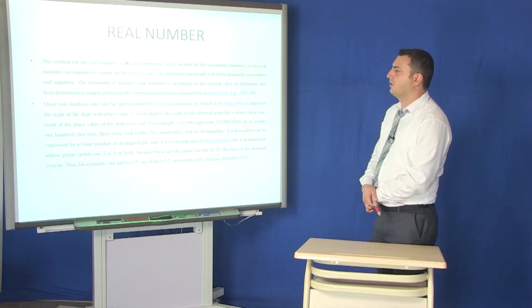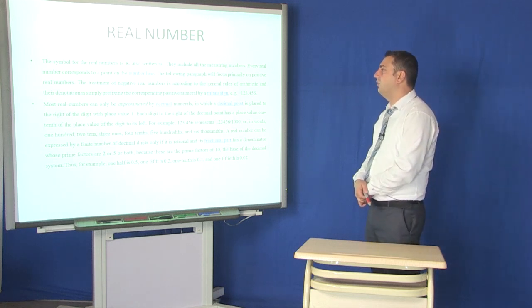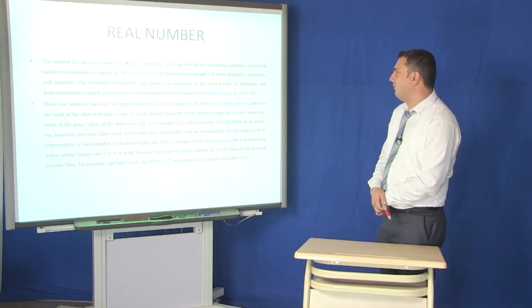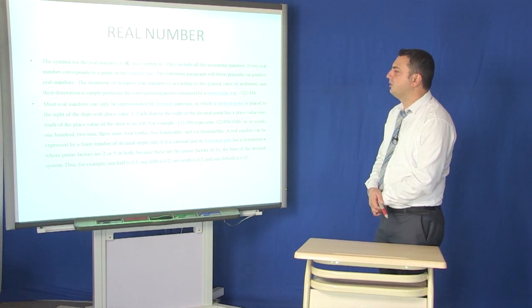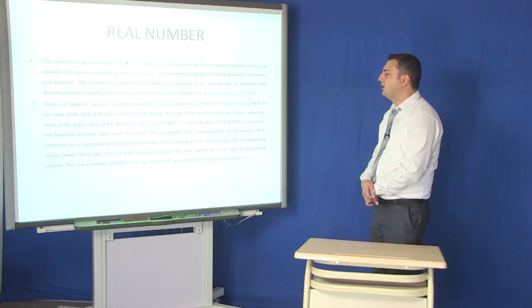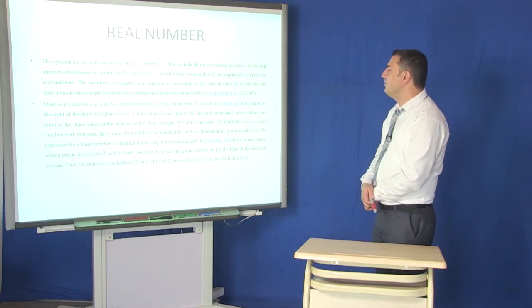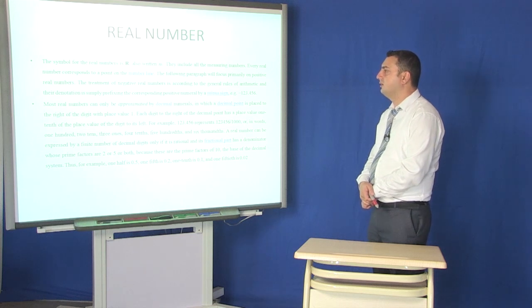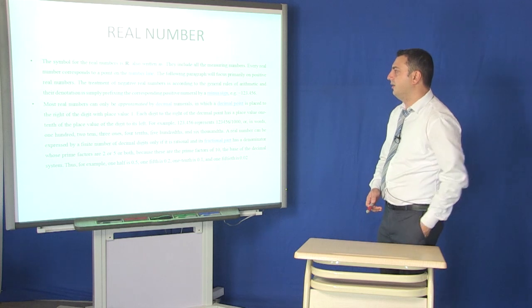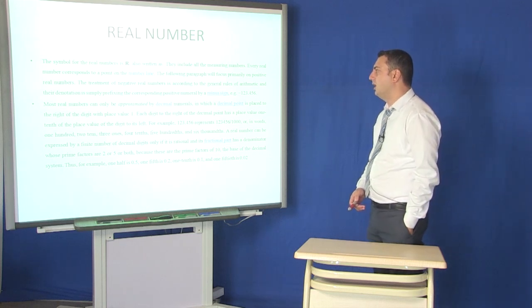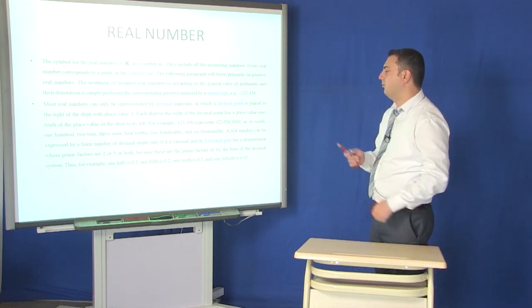Every real number corresponds to a point on the number line. The following paragraph will focus primarily on positive real numbers. The treatment of negative real numbers is according to the general rules of arithmetic, and their denotation is simply prefixing the corresponding positive numeral by a minus sign.